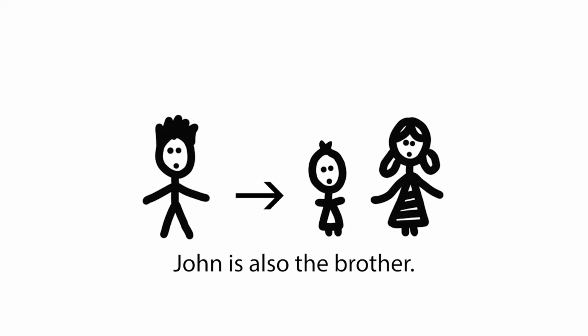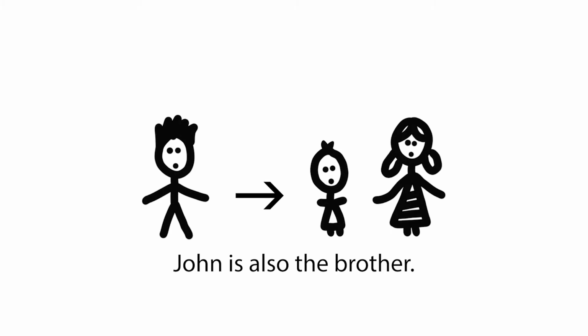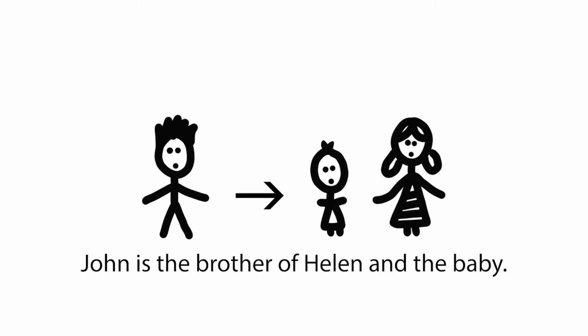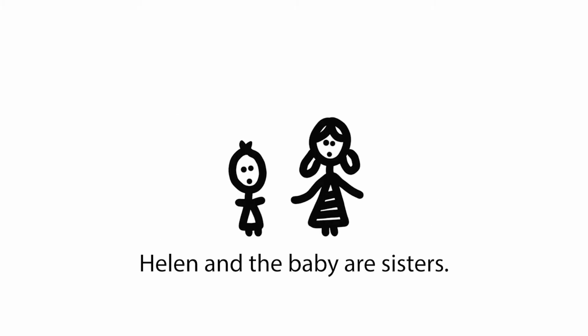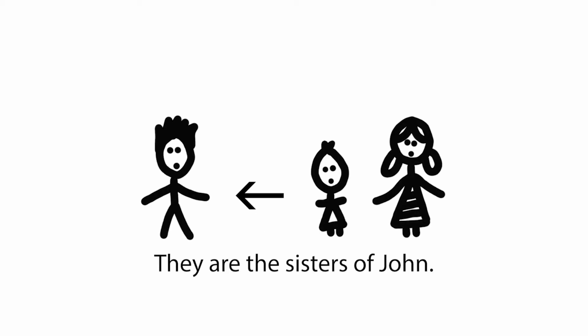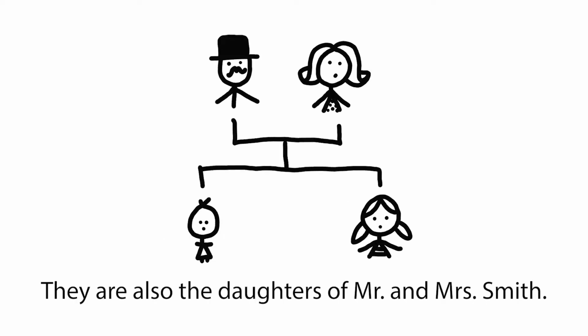John is also the brother. John is the brother of Helen and the baby. Helen and the baby are sisters. They are the sisters of John. They are also the daughters of Mr. and Mrs. Smith.